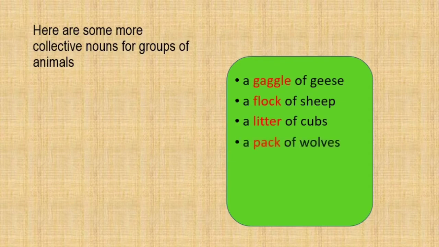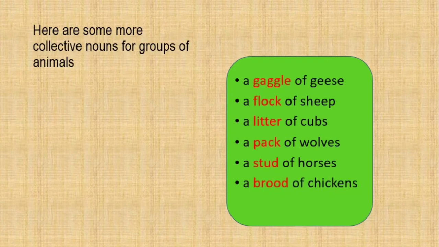A pack of wolves. When there are many wolves, we call it a pack of wolves. A stud of horses. A collection of horses is called a stud of horses. A brood of chickens. The word brood stands for collection of chickens. A colony of penguins. When we see many penguins, we call it a colony of penguins.